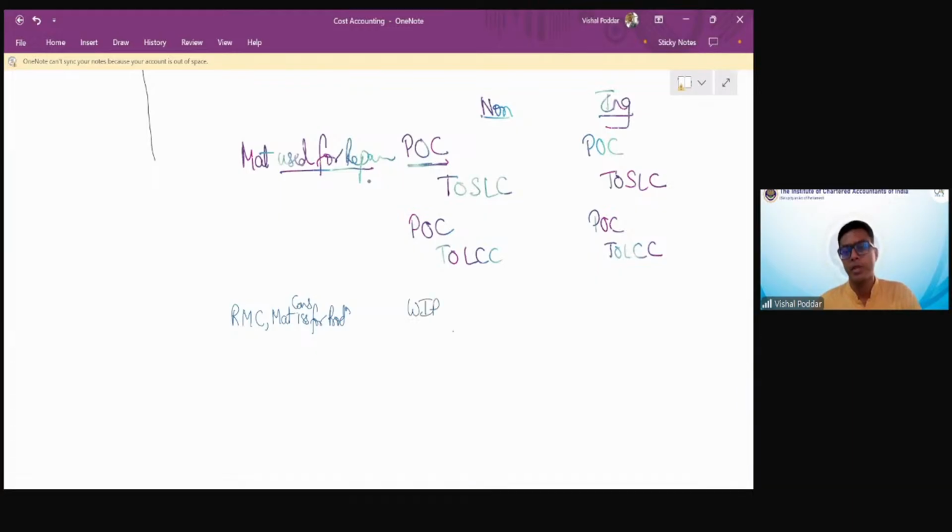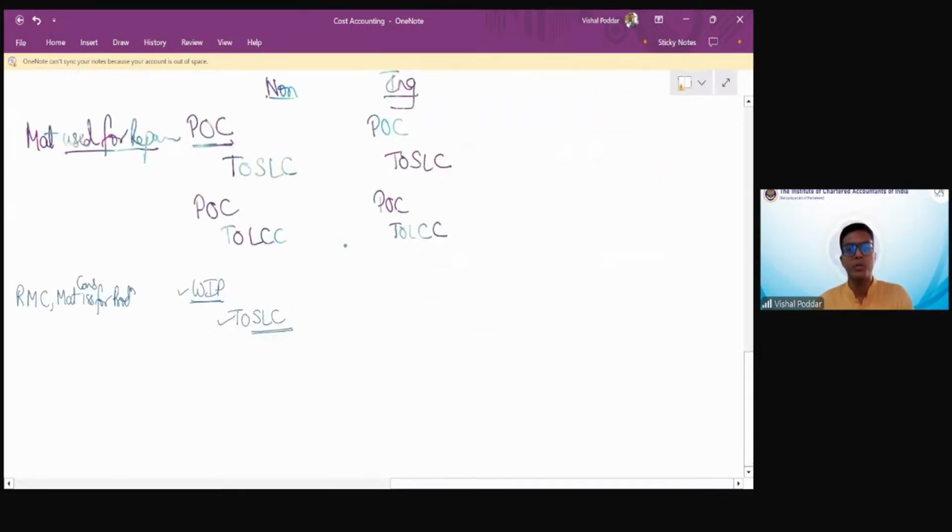Factory is the WIP, and it is sent from the stores. So credit the giver, debit the receiver. Simple principle. Factory has received, so WIP account debit. Stores has given, so SLC account credit. Same thing happens over here. Please remember, students, for all internal entries, the entries would be same under integrated and non-integrated. You'll find no difference in the entries. So for direct material charged to product, or material issued for production, the entry is factory debit, which is WIP, and stores credit. Fine, students?